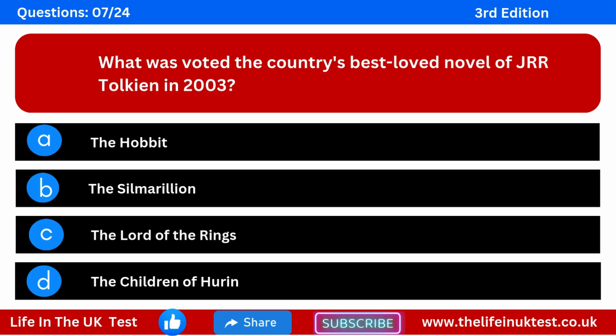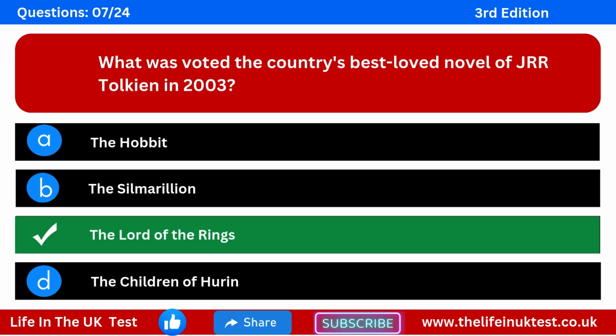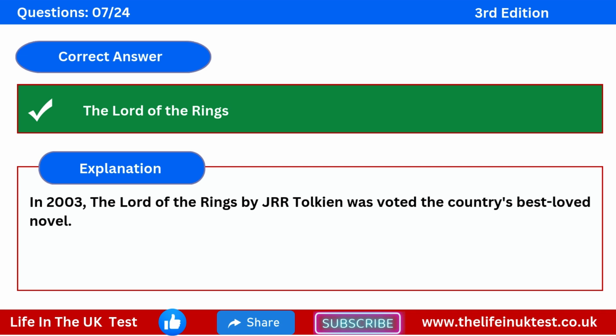Question 7. What was voted the country's best-loved novel of JRR Tolkien in 2003? Option A. The Hobbit. Option B. The Silmarillion. Option C. The Lord of the Rings. Option D. The Children of Húrin. The correct answer is The Lord of the Rings. Explanation: in 2003, The Lord of the Rings by JRR Tolkien was voted the country's best-loved novel.